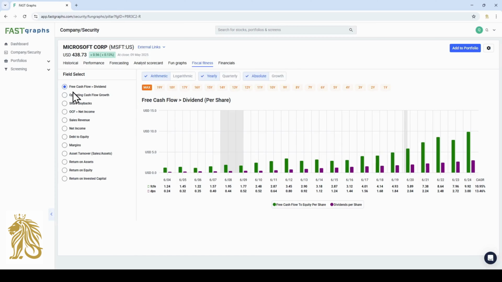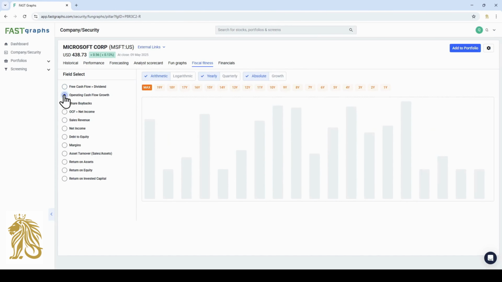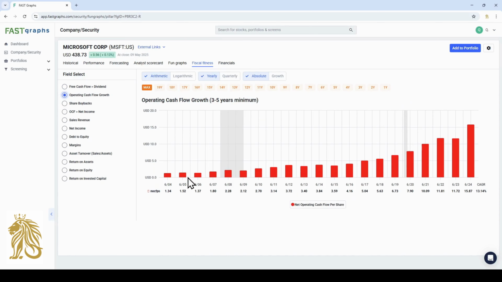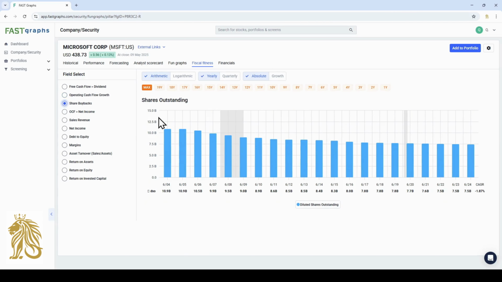We can also have a look at the operational cash flow growth. This has also been steadily increasing year by year. So let's have a look next if they are buying back shares. This looks to be the case, so they are increasing value for their shareholders by buying back shares over time.